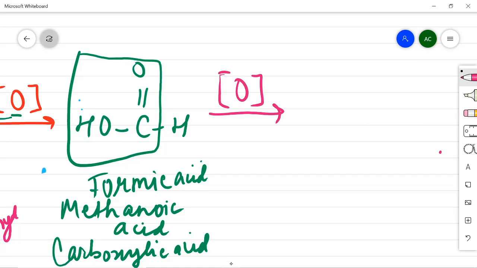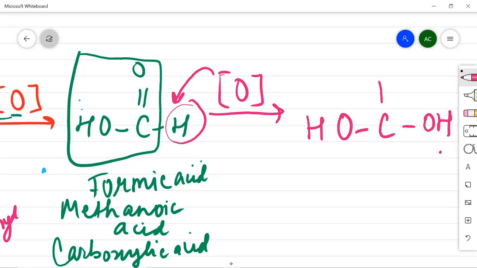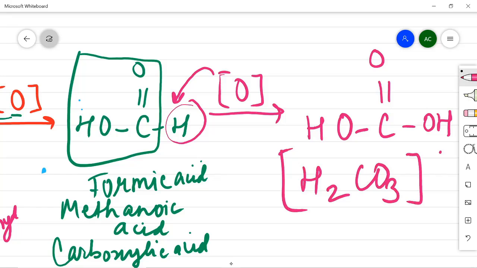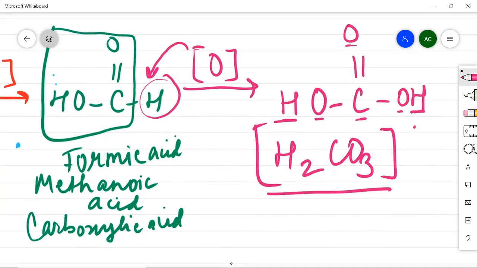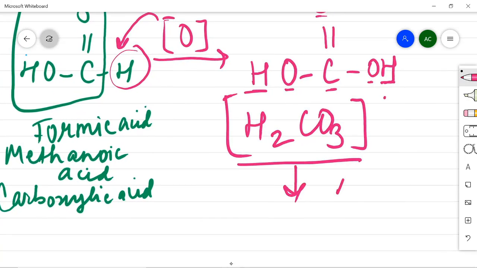So what will happen and what will be formed? Again I told you, if it will have H, this O will try to go and fix in between. तो देखो क्या बनेगा? HOC, then OH, ये आ गया इधर हमारा डबल बॉन्ड O. Now what is this? H2 and CO3. क्या आ गया ये? ये आ गया आपका कार्बोनिक एसिड. ओके, H2CO3, 2H, then C, and then 3O, 1, 2 and 3O, H2CO3, carbonic acid, and carbonic acid on further heating gives you carbon dioxide and water.